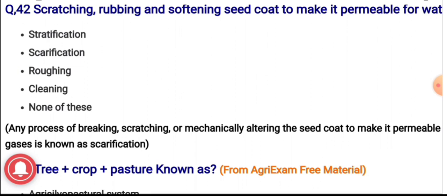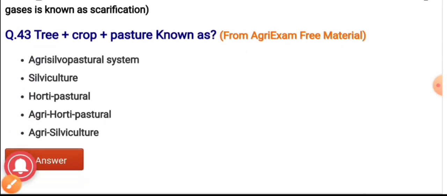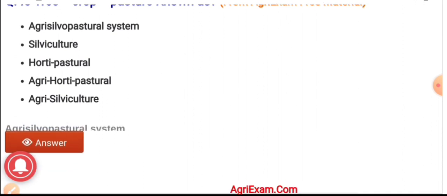Question number 43. Tree plus crop plus pasture is known as? Options are agri-silvipastoral system, silviculture, hortipastoral, agri-hortipastoral, agri-silviculture. And the correct option is agri-silvipastoral system.